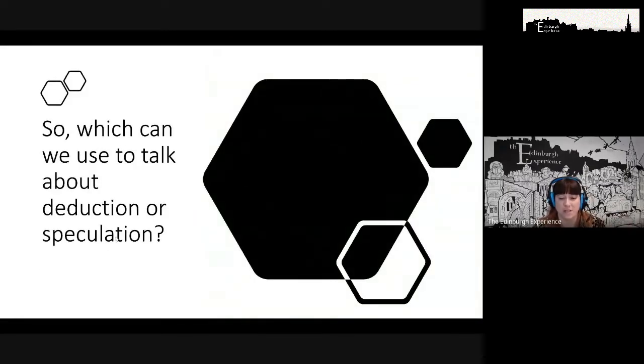So we are going to focus today on modal verbs that we can use to talk about speculation or deduction. You'll see both words used quite a lot, but basically we're using these verbs to express how sure we are that something is true or something is possible. Okay, so just take a minute and think individually, what modal verbs would you use to talk about speculation or deduction? Take a second to think about it. You can write some in the chat box for me.